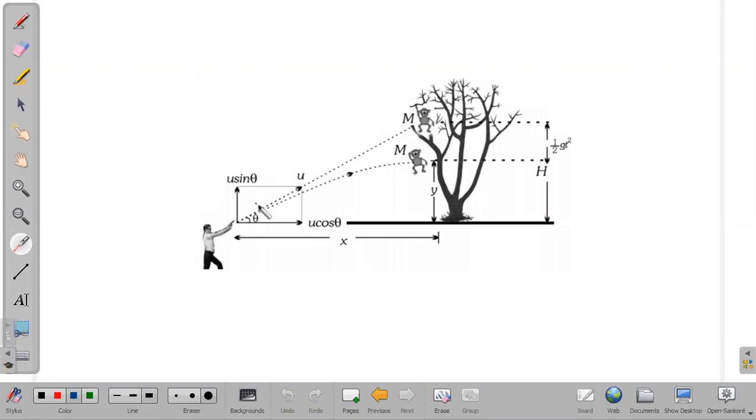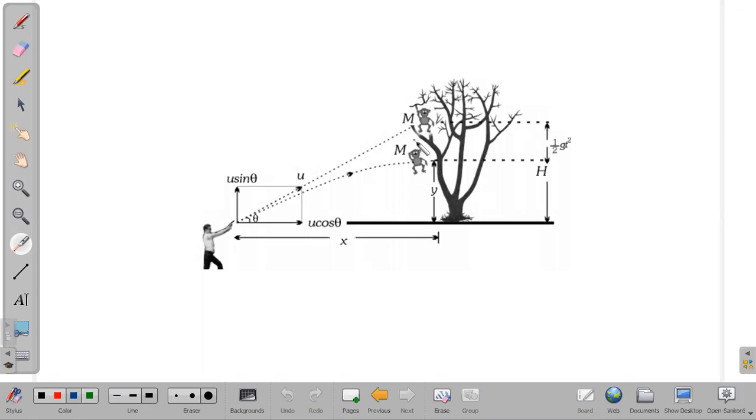So when there is a projectile, we are splitting the projectile motion into two, horizontal and vertical. The horizontal motion we consider as uniform motion, and the vertical motion we consider as uniformly accelerated or retarded motion. That is simply what is meant by a projectile in general.